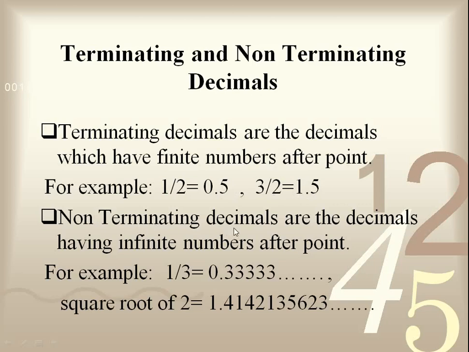The next one is non-terminating decimals. Non-terminating decimals are the decimals having infinite numbers after the point. For example, 1 by 3 is equal to 0.333 and so on. We cannot count these threes. Square root of 2 is equal to 1.4142135623 and so on. We also cannot count these numbers after the point.